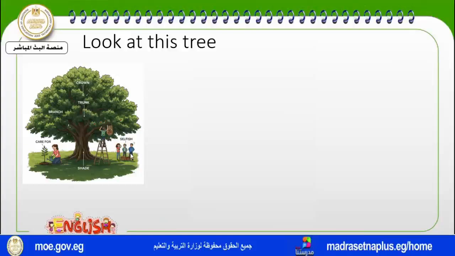But there are two boys and this girl who are not kind like this girl and this boy. They are selfish. They gather all the fruits from the trees for themselves. They are selfish. They don't give any fruits from the trees.